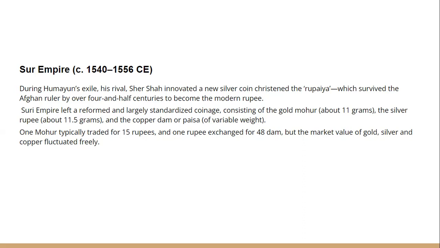Now Sher Shah is credited with innovating different types of coins, and his most important coin is the silver coin, and that is the rupiya. So the rupee that we use today, 1 rupee, has been derived from the rupee that was introduced by Sher Shah Suri. So please remember this fact for your preliminary examination. This silver coin, the rupiya, was used for 4.5 centuries, that is 450 years.